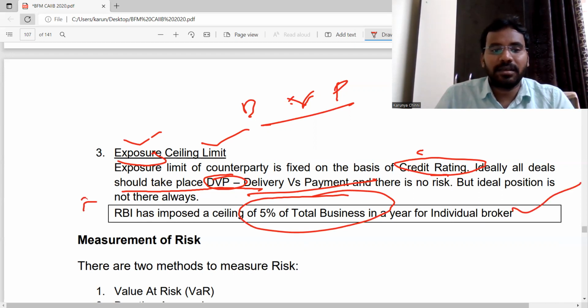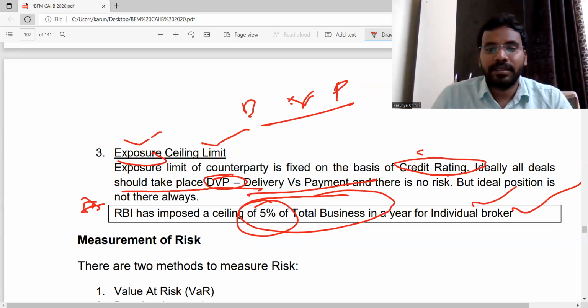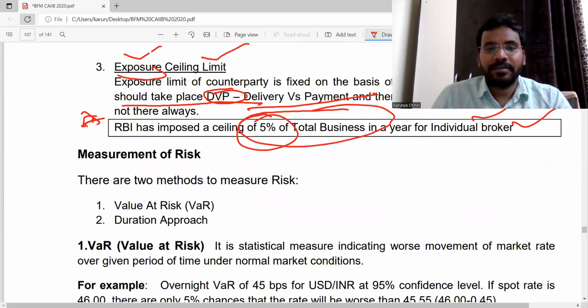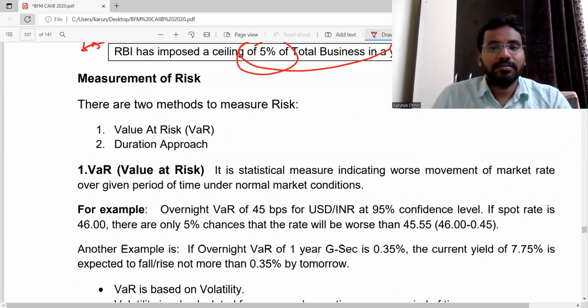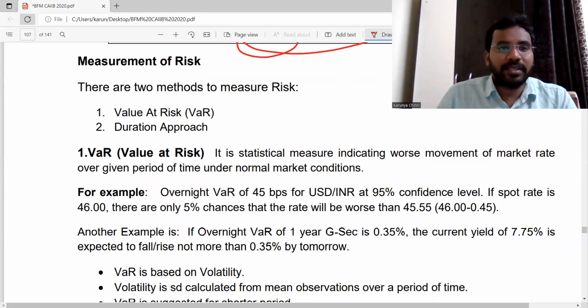Remember this: if the bank's business is some 500 millions, then they can do only 5% of that business for an individual broker as treasury management. And next one, measurement of risk.